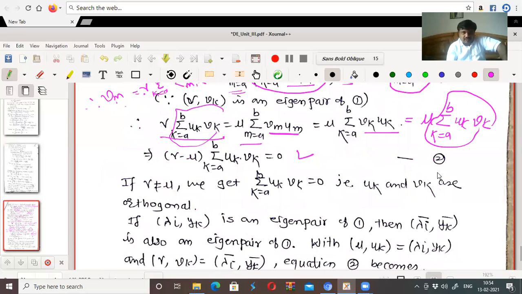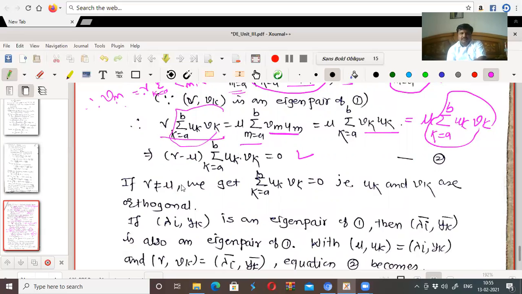So if mu, uk and nu, vk are eigenpairs of the given homogeneous Fredholm equation with corresponding eigenvalues mu and nu respectively, then we get this one: nu minus mu summation from k equal to a to b uk vk equal to 0.